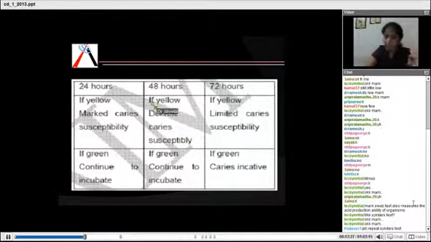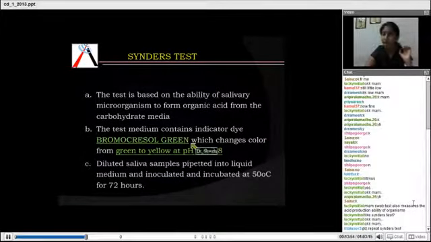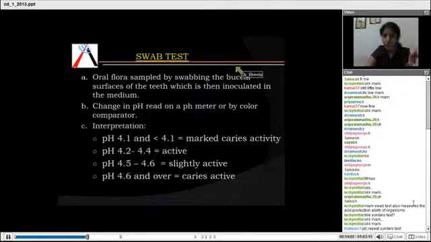After 48 hours, if it becomes yellow, it is definite caries susceptibility. But if it is green, you continue to incubate for the next 72 hours. If it is yellow, it's limited caries susceptibility, and if it is green, the patient is caries inactive. So here it measures the pH by using the dye bromocresol green, which gradually converts from green to yellow depending upon the organisms present.